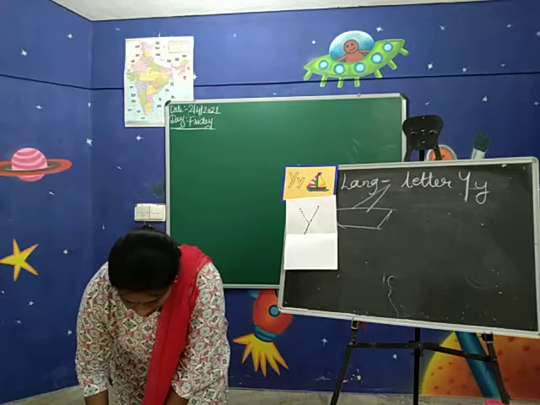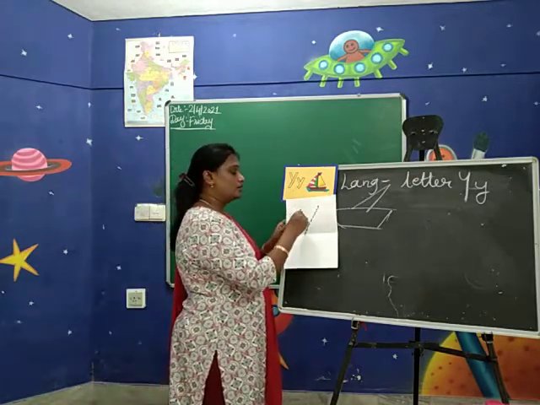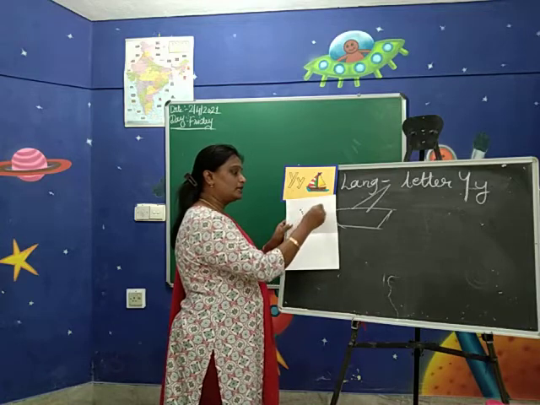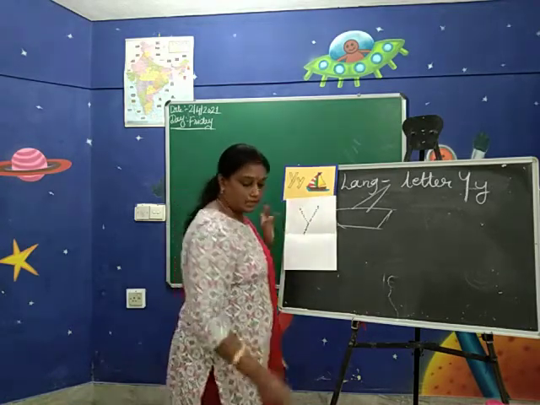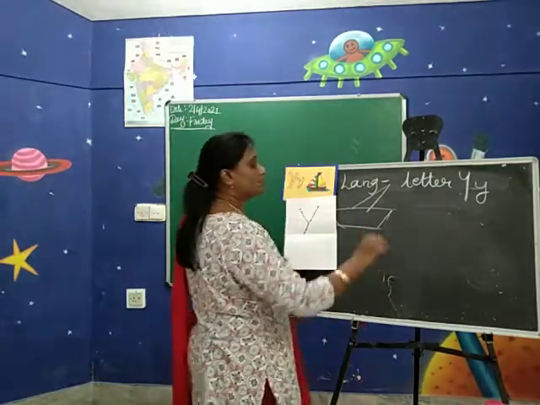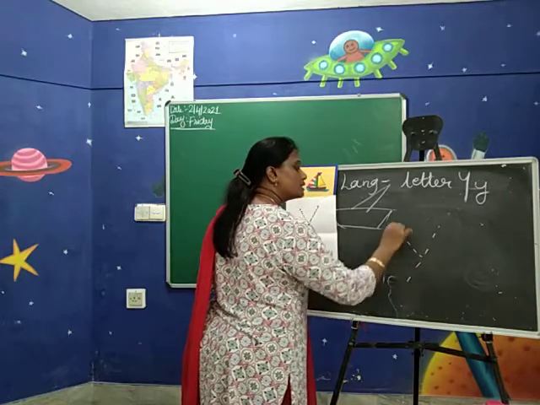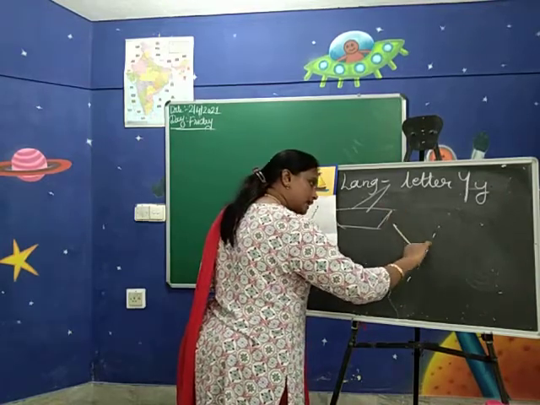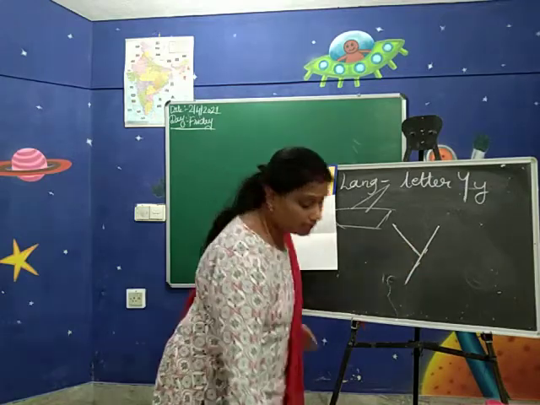See how you trace. Left side one slant line, right side one slant line down makes a Y letter. Now I will show you on the board how to trace the Y letter.